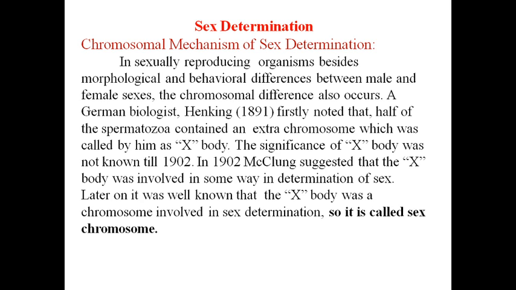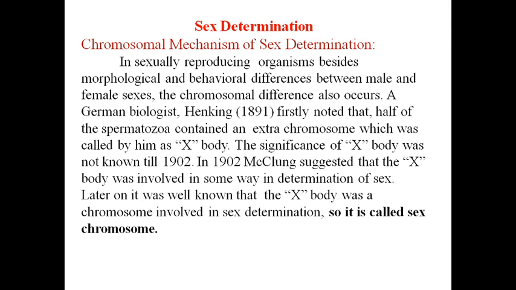So just now I told you this is a very simple topic. This is the first paragraph, the introduction with a little historical background. I read this. In sexually reproducing organisms, besides morphological and behavioral differences between male and female sexes, chromosomal differences also occur. It means the males have different morphological characters, females have different morphological characters, that is called sexual dimorphic characters or gender specific characters.